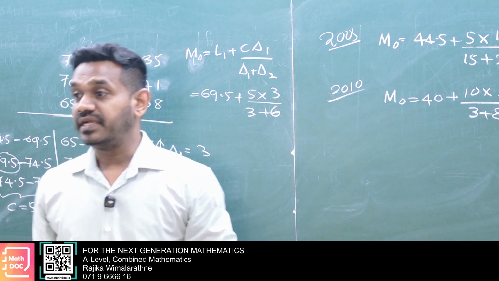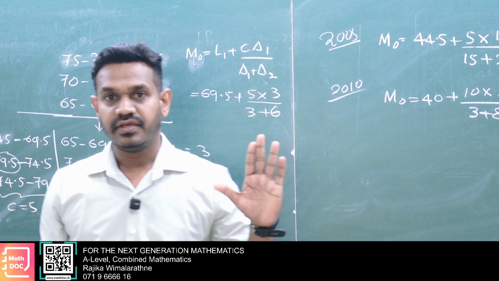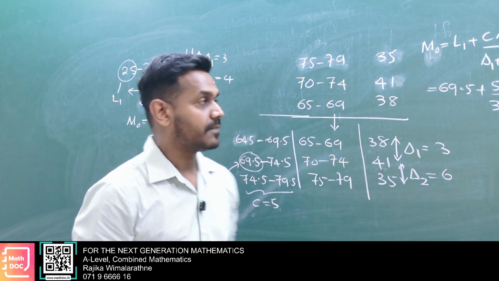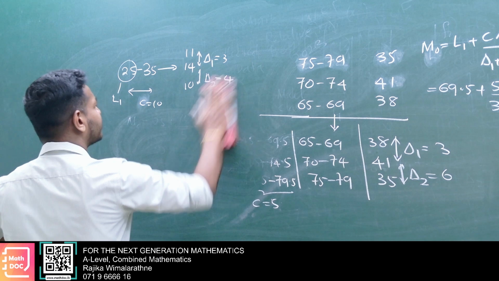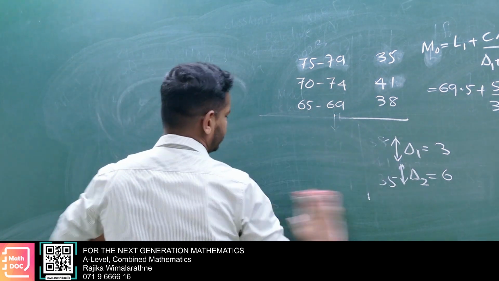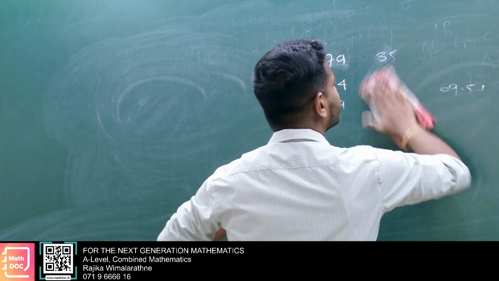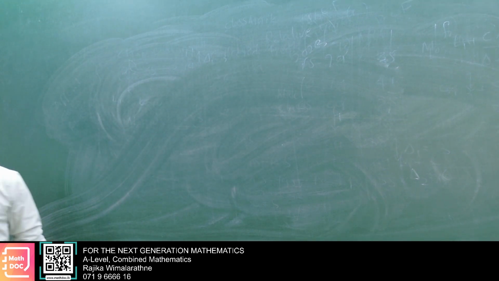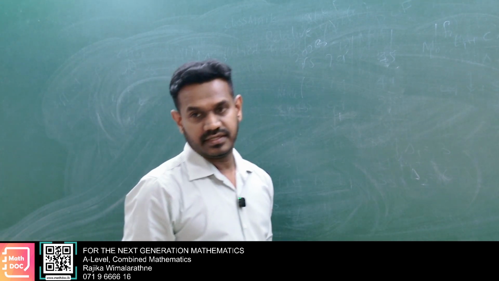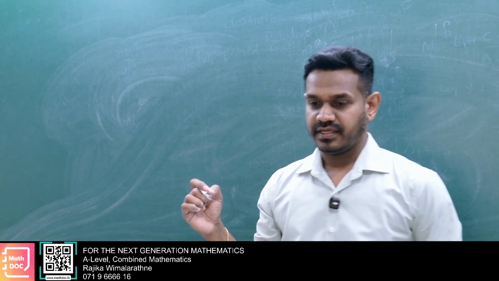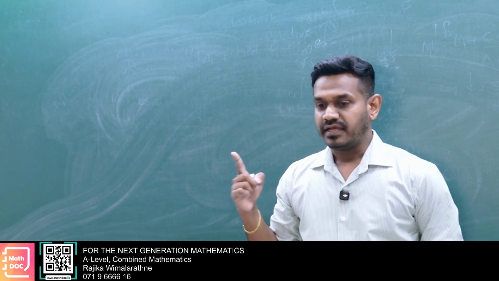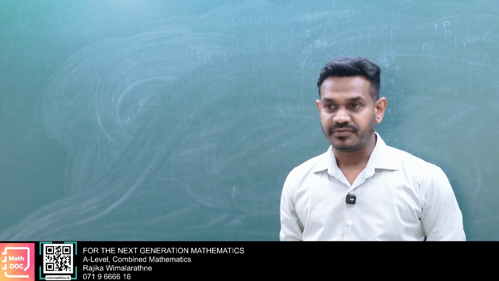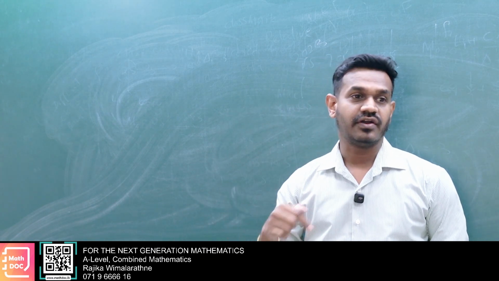Now let's see what the median is. Okay, see this one now. Median is also a very simple thing. It is defined as the middle element of an ascending order distribution. The middle element of an ascending order distribution we call the median.